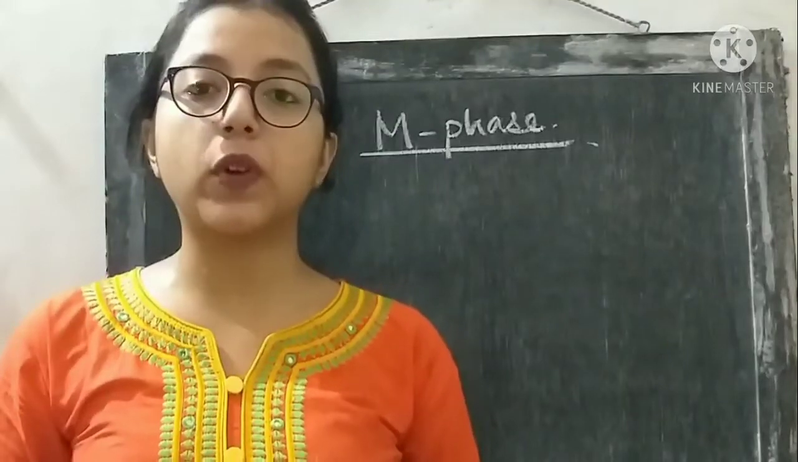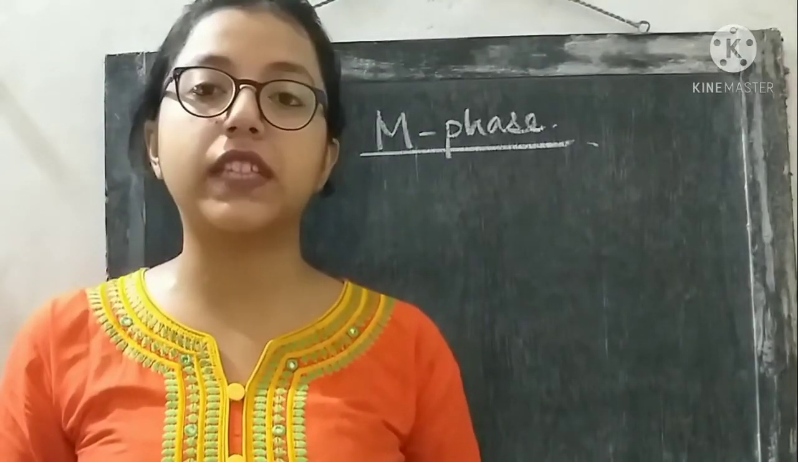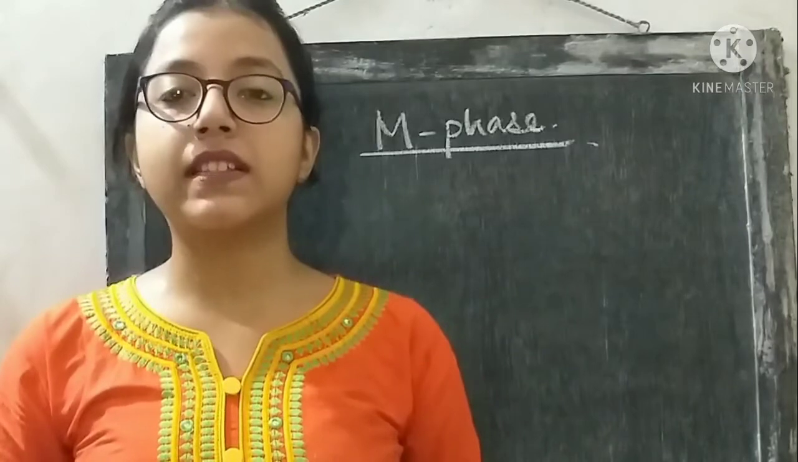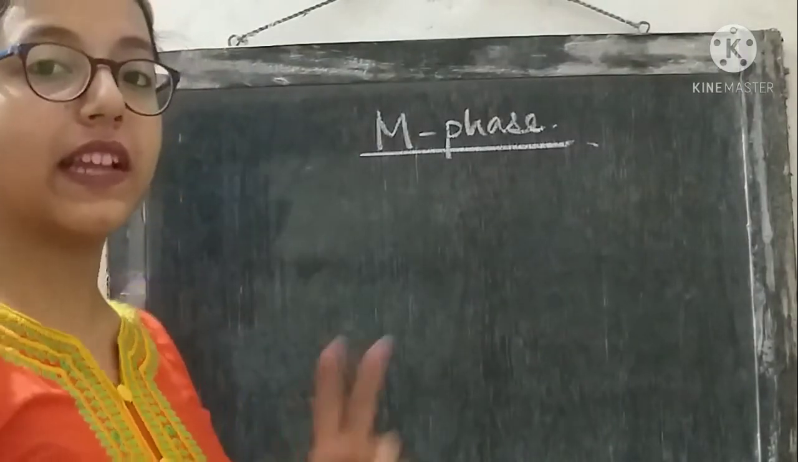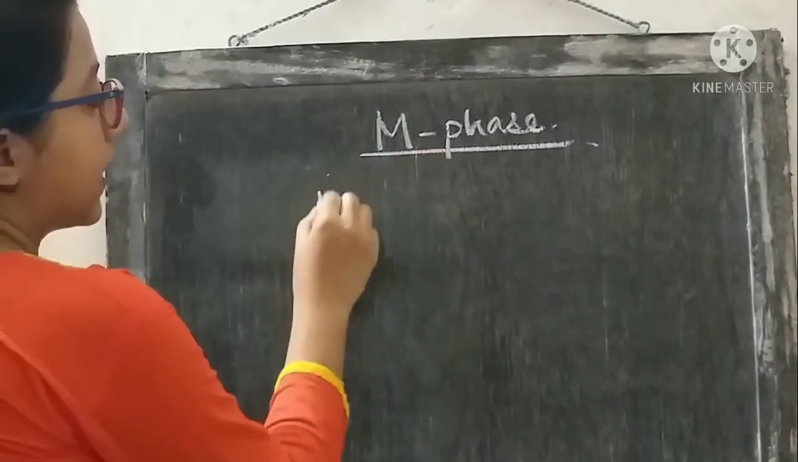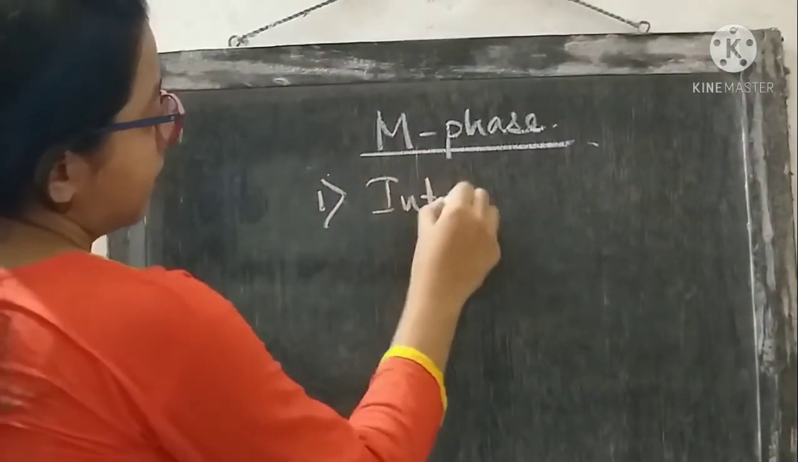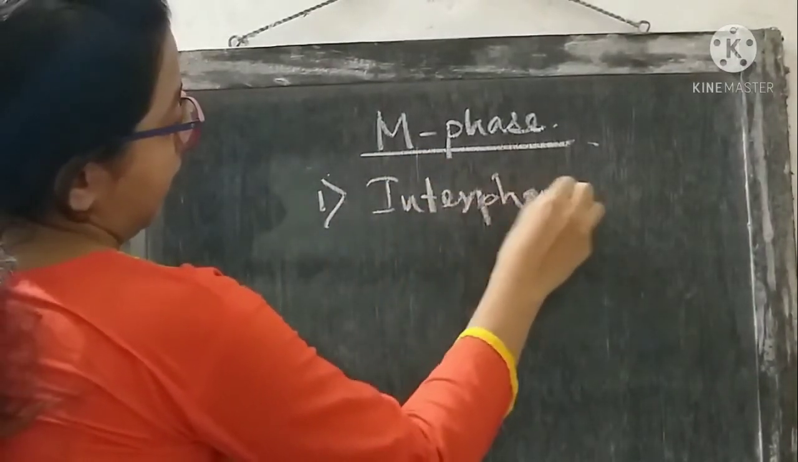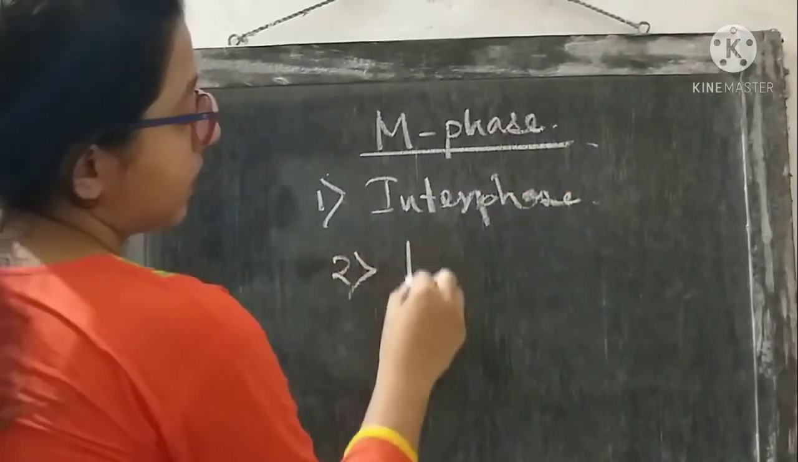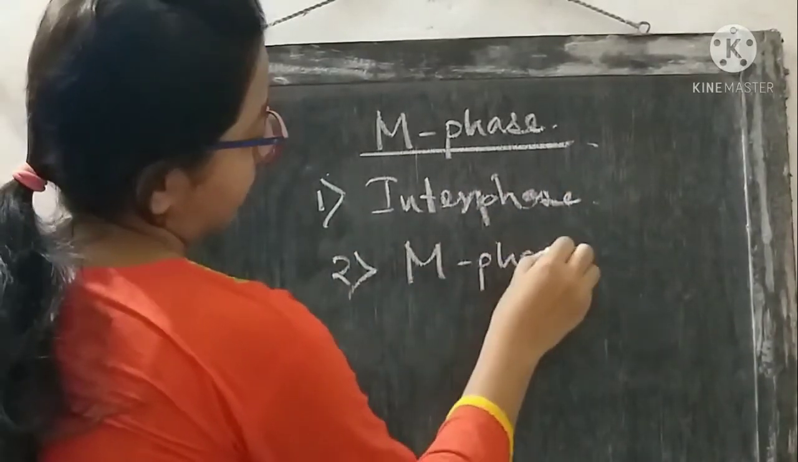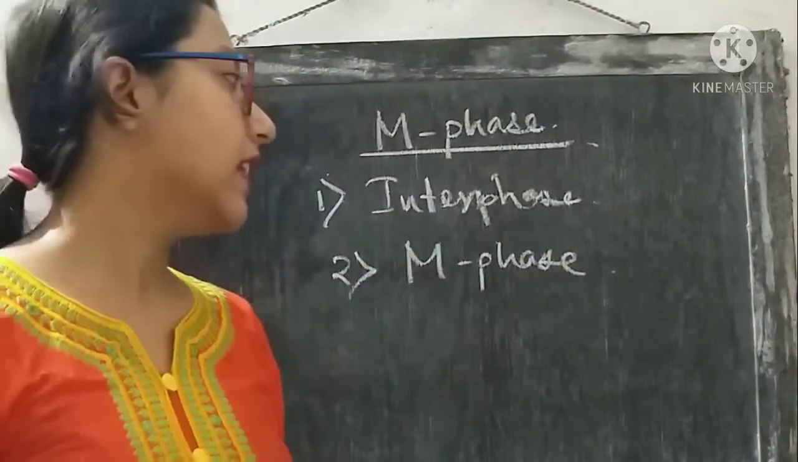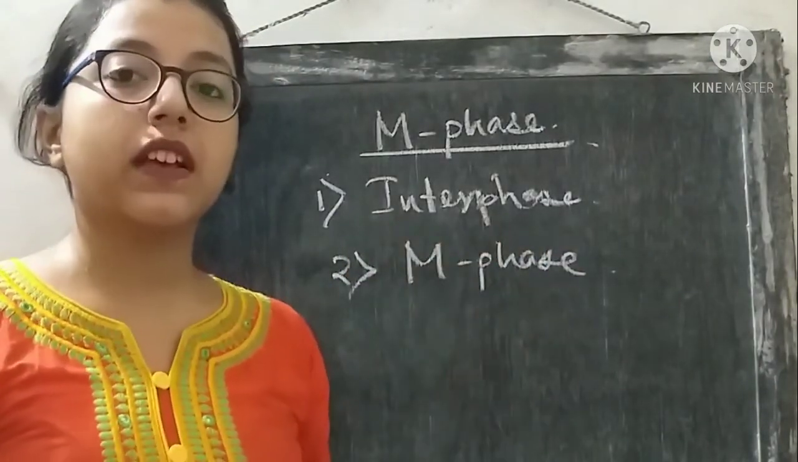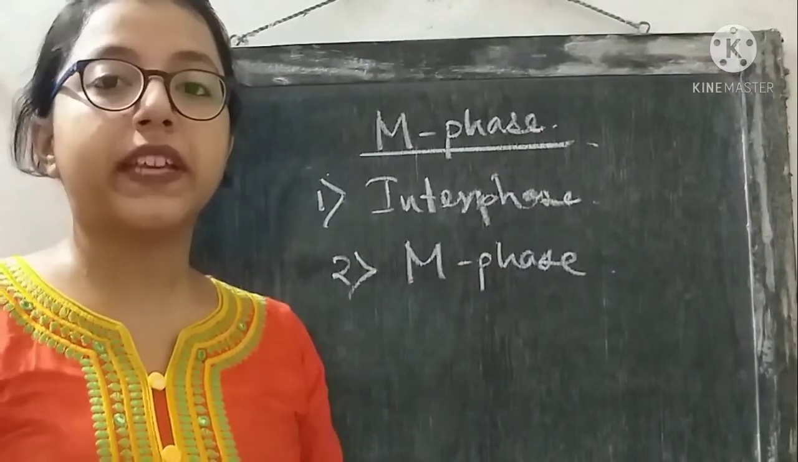Now we are going to proceed to the main part of cell division, that means the M phase of cell cycle. During introduction we have learnt about two phases of cell cycle: first was the interphase and second was the mitosis phase or the M phase. These were the phases that constitute the cell cycle, and in interphase what happens? The cellular contents are duplicated.